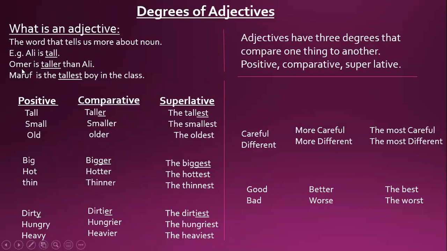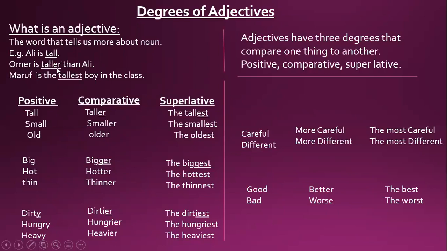Now, if you say Umar is taller than Ali, same word tall, but a little bit changed by putting ER here, it becomes taller. Ali is tall, Umar is taller. It means if you are comparing Umar and Ali, Umar is taller.